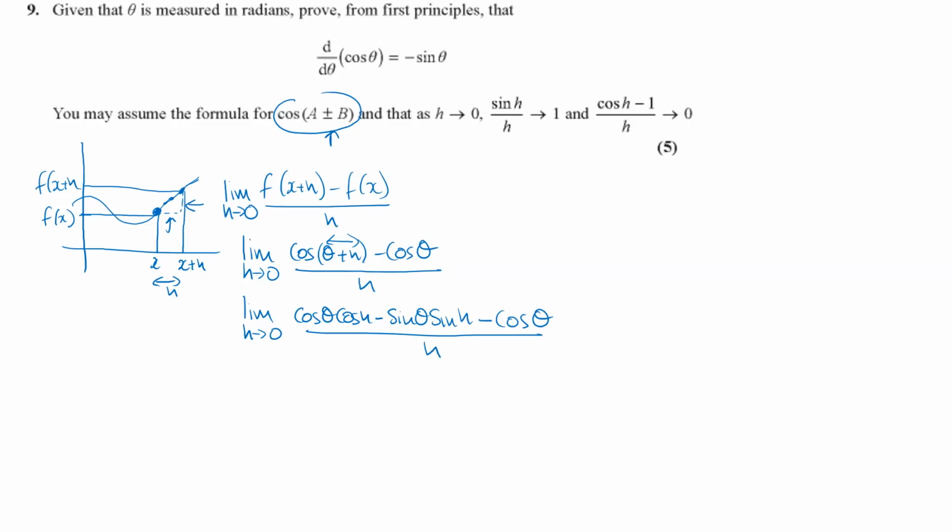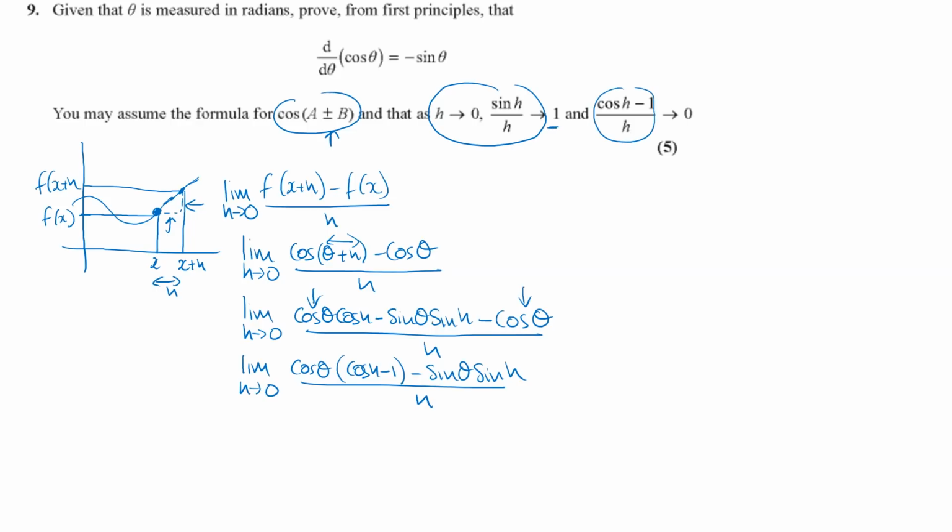And what you can do now in this numerator, you've got cos thetas here, they can come out as a common factor. So that is the limit. You have to write the limit at the front each time. So cos theta, and then it would be cos h minus 1 minus our sine theta sine h all over h. And then we can use these given things that as h tends towards 0, sine h over h tends towards 1, and as h tends towards 0, cos h minus 1 over h tends towards 0.